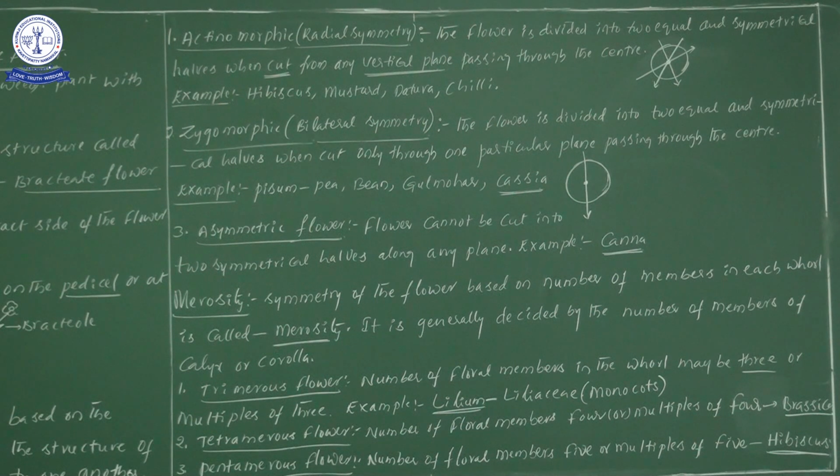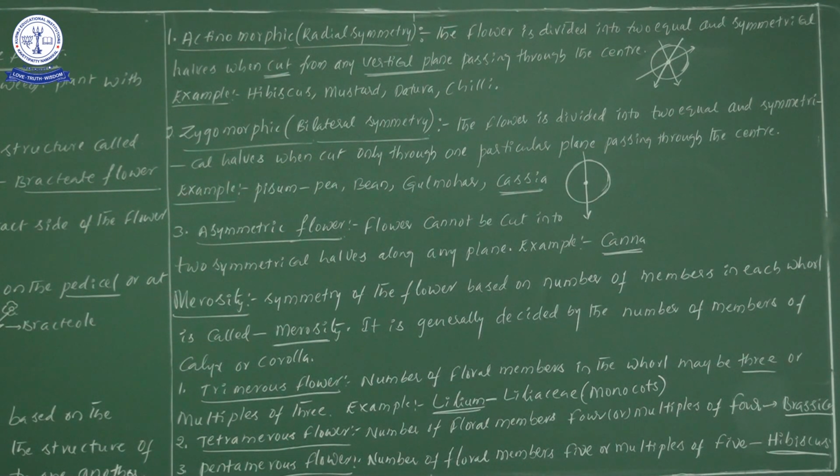Okay, actinomorphic. Right. Now zygomorphic means bilateral symmetry. The flower is divided into 2 equal halves only when cut through one particular plane. My dear students, in actinomorphic we saw that any vertical plane passing through the center works, but here only one particular plane passing through the center gives 2 equal halves of the flower.